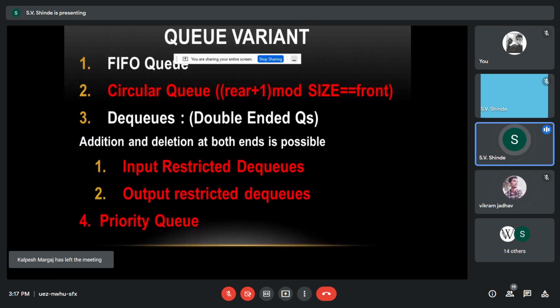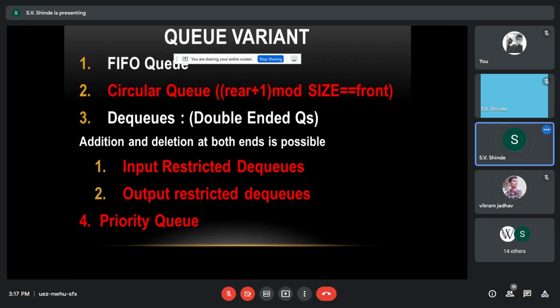We have various variants of queue. The simple FIFO queue, which we have discussed now. Another is circular queue. So what happens in a circular queue? If we have the queue full and then some jobs have been completed, after completing the jobs from the queue, naturally some of the queue cells will be empty.